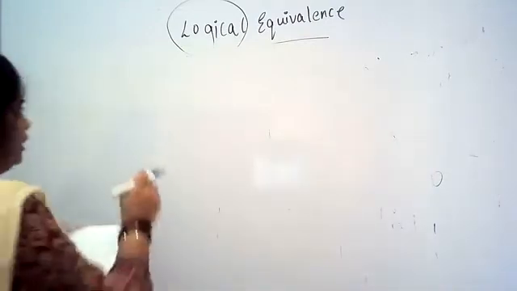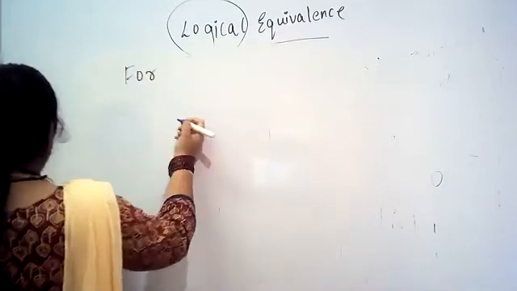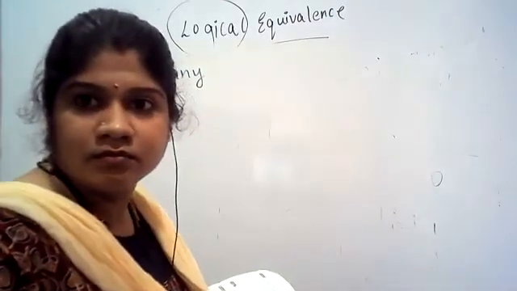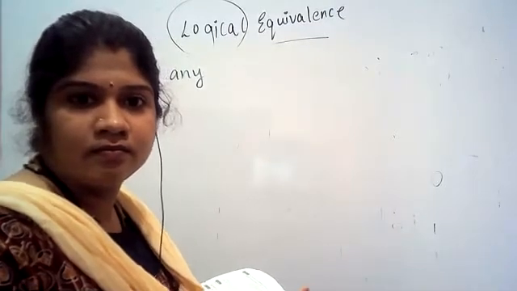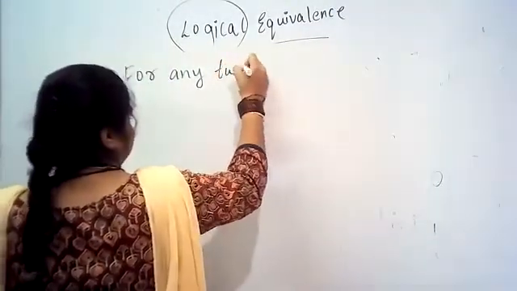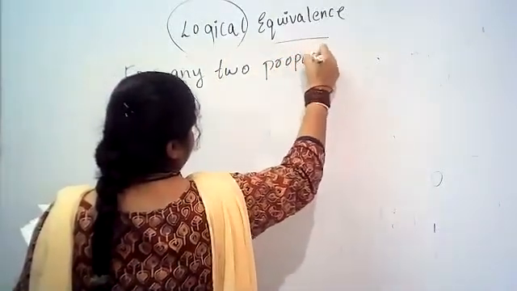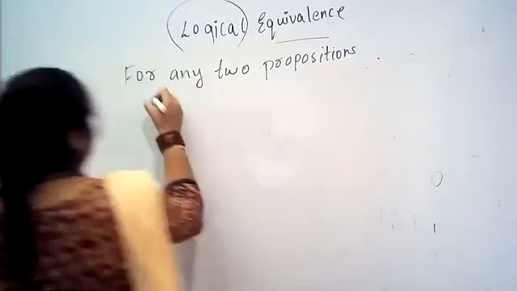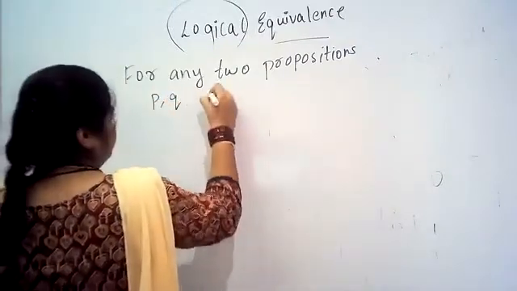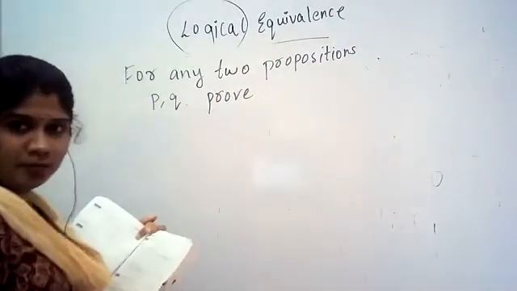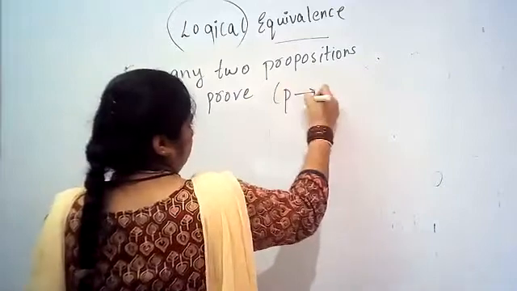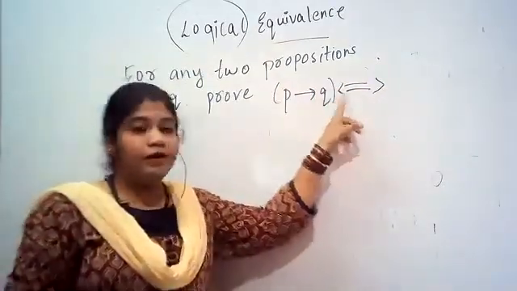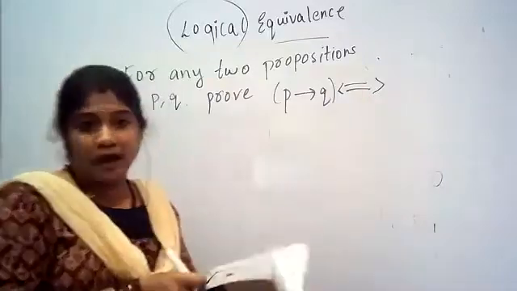Take down the question. For any two propositions P and Q, prove P conditional Q is logically equivalent to, you need to put compulsorily the equivalence symbol with two arrow marks.